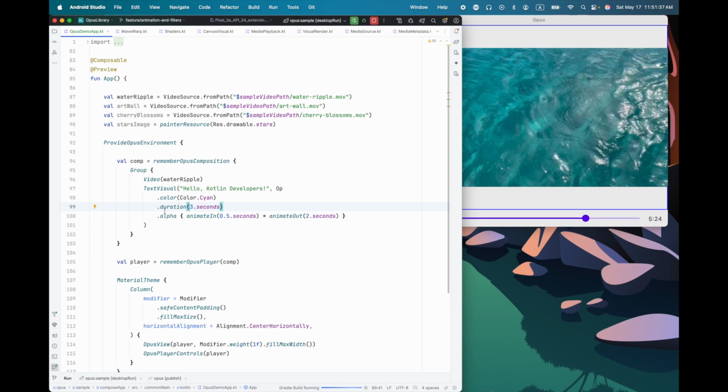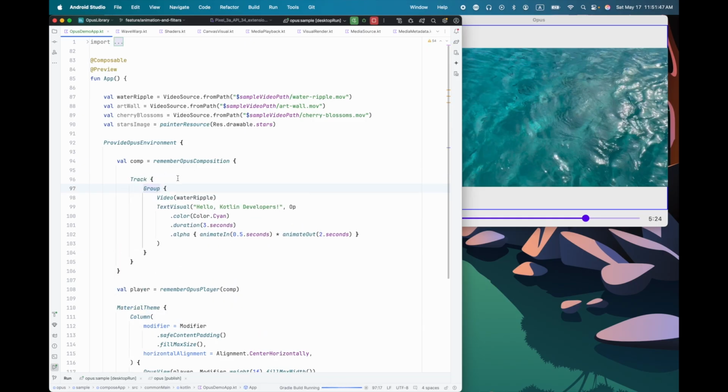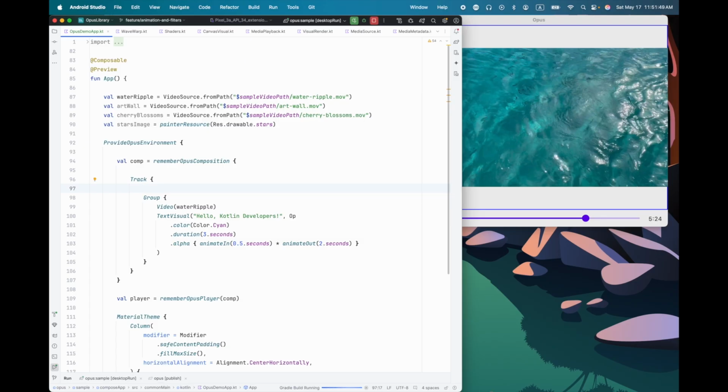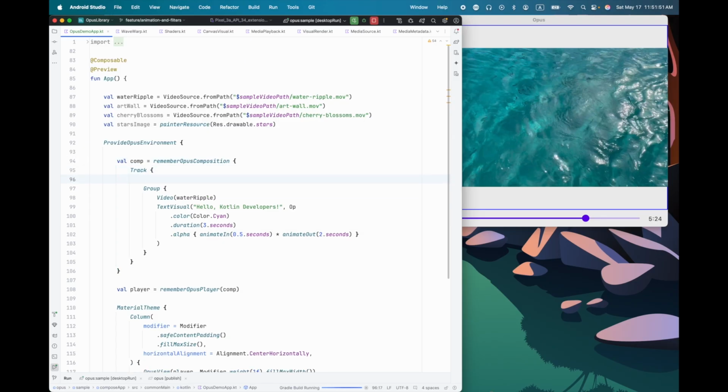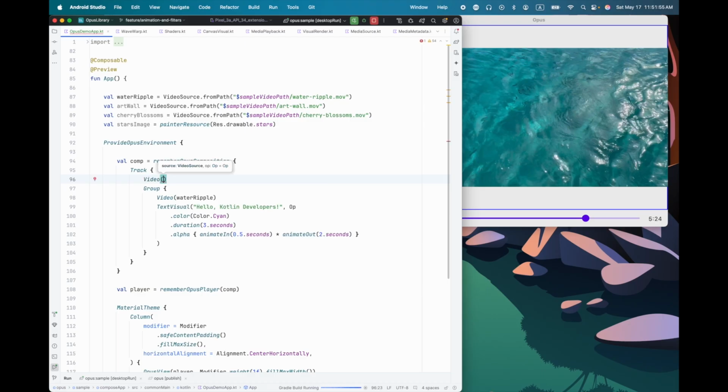So I have this group. Before this group, let me add a video. Actually, let me wrap this in a track. Then before the group, we'll have another video, and we'll use the cherry blossoms for that video.